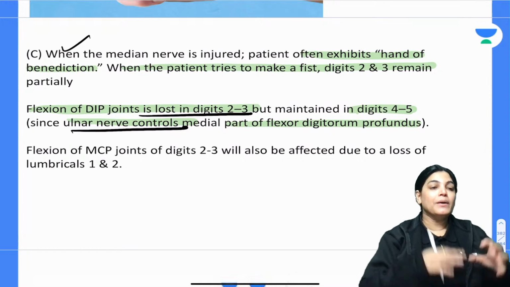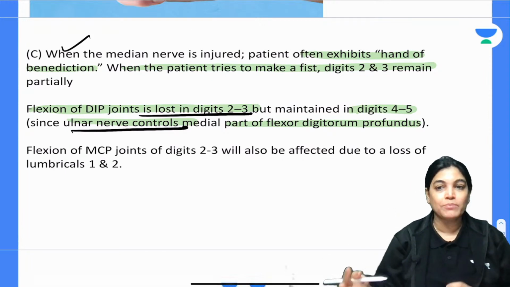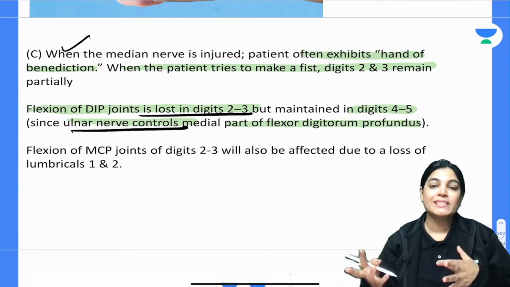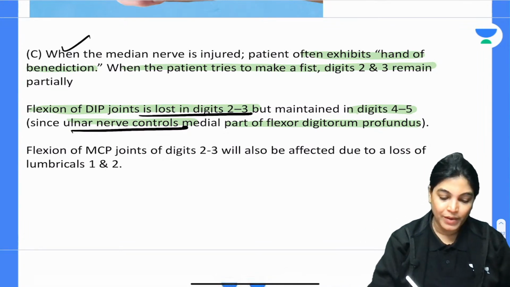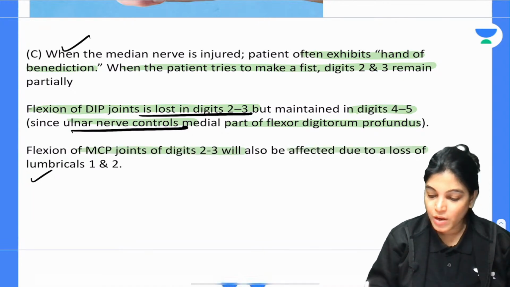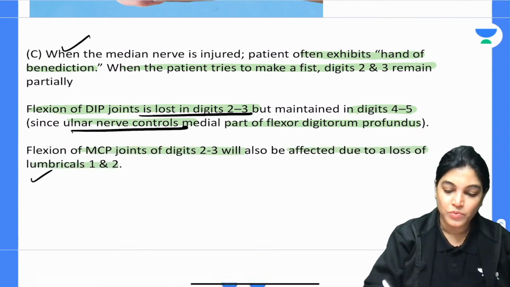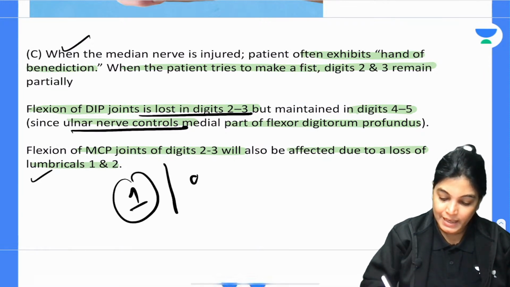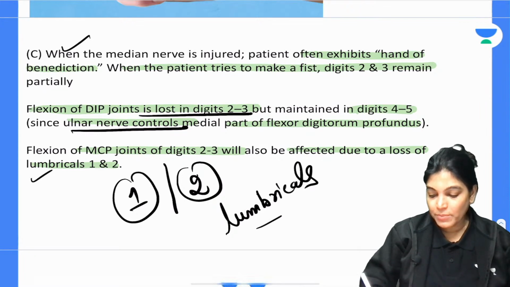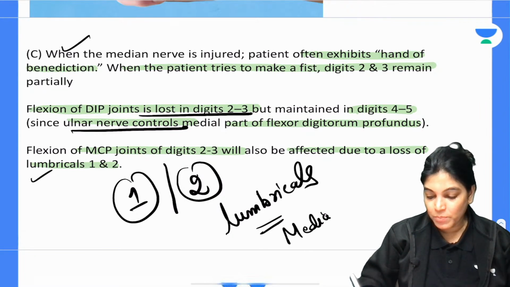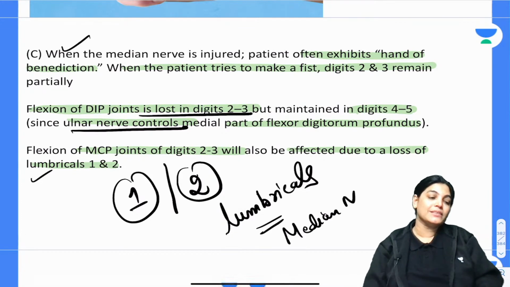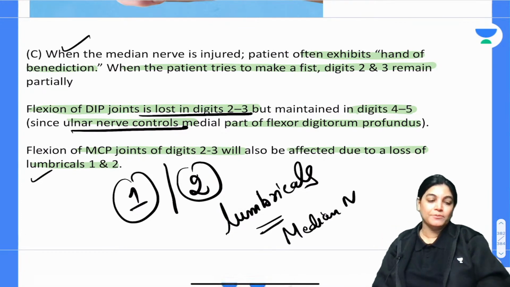In the medial fingers, benediction attitude is not seen because the ulnar nerve is not paralyzed, but the median nerve is paralyzed, so it will be seen in the lateral fingers. Flexion of the metacarpophalangeal joint of digits second and third is also affected due to loss of lumbrical muscles. We know that the first and second lumbrical muscles get innervation from the median nerve. So flexion of the metacarpophalangeal joint on the lateral side will also be affected.